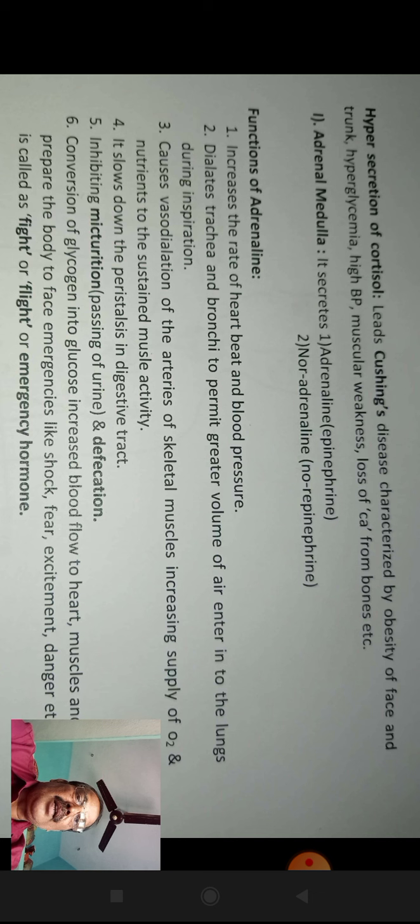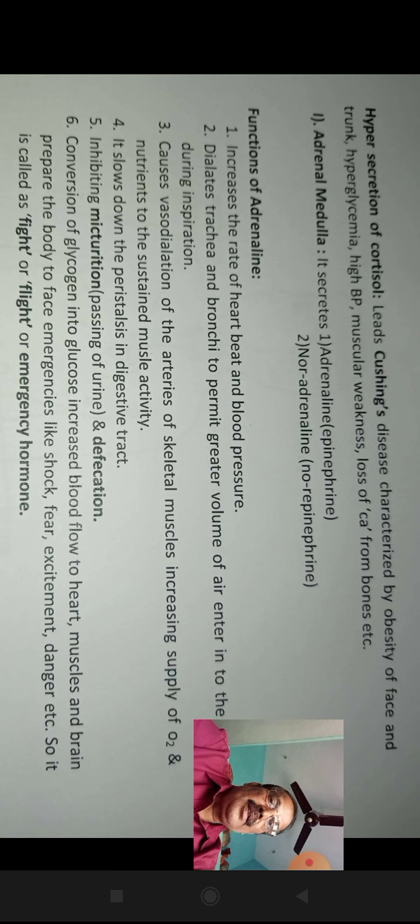Functions of adrenaline. Adrenaline increases the rate of heartbeat and blood pressure. It dilates trachea and bronchi to permit a greater volume of air to enter the lungs during inspiration. It causes vasodilation of the arteries of skeletal muscles, increasing supply of oxygen and nutrients for sustained muscle activity. It slows down peristalsis in the digestive tract.